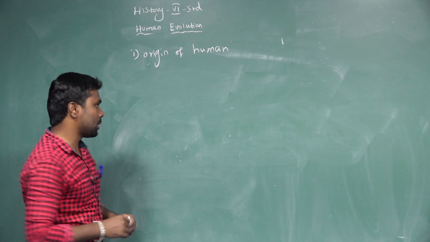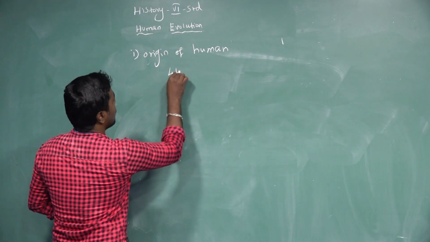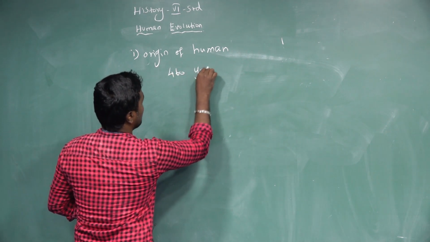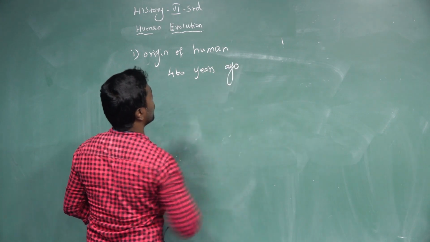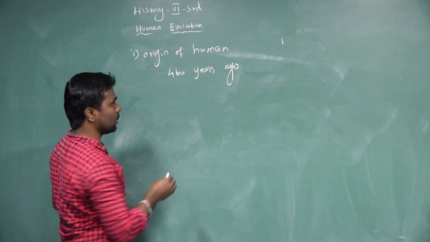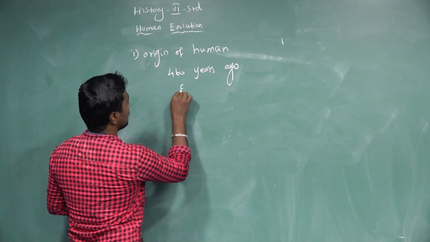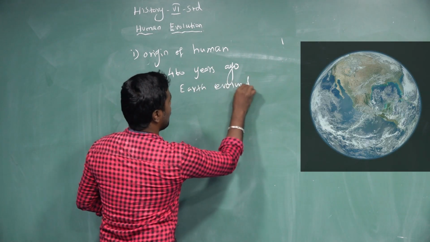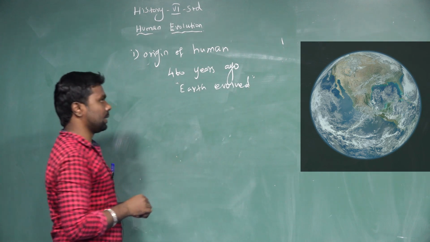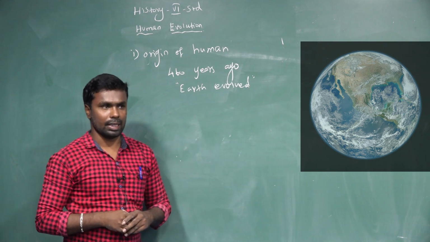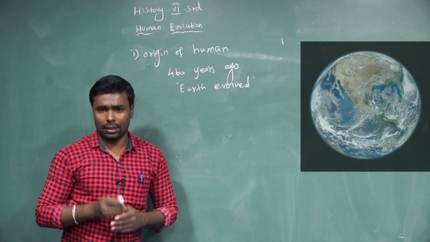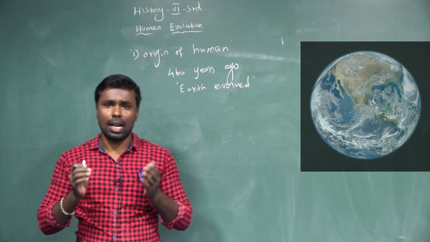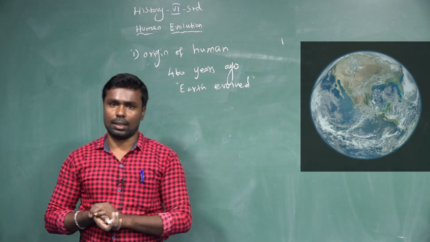See how our past was. 460 crore years ago, Earth evolved. That means when Earth left the sun, it had a very high temperature and was very hot.